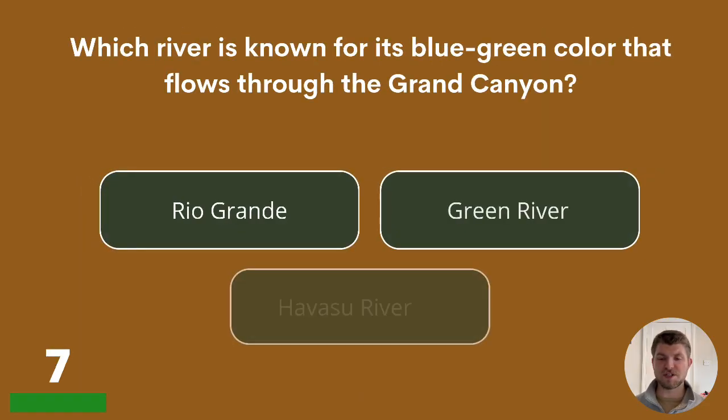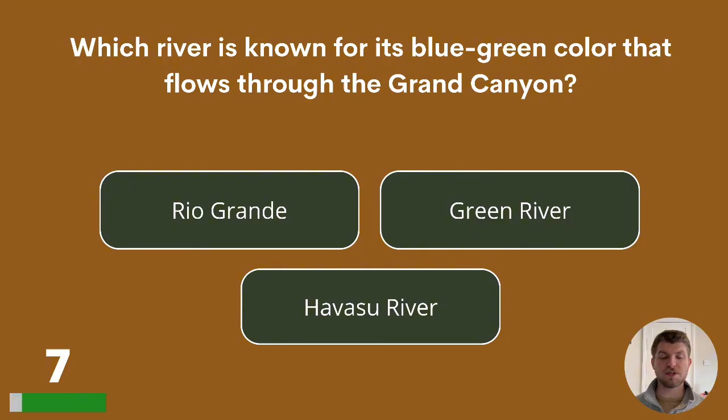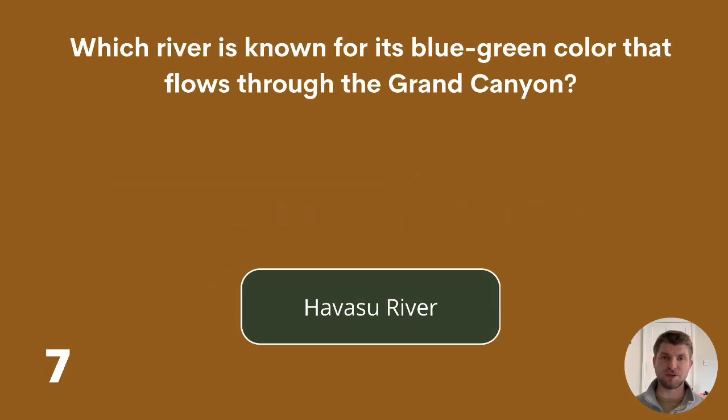Which river is known for its blue-green colour that flows through the Grand Canyon? Rio Grande, Green River, or Havasu River? The answer is the Havasu River.